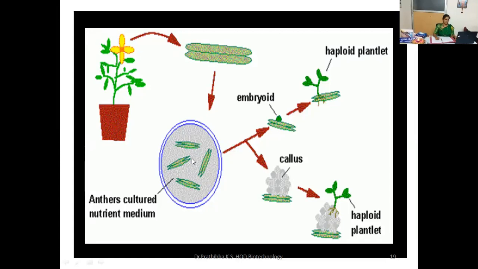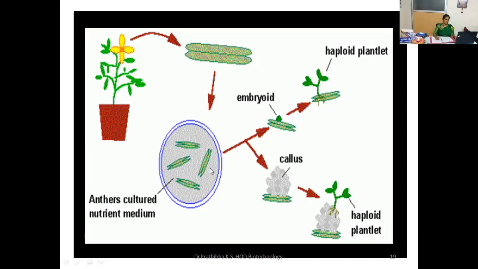Once I culture this anther on the nutrient medium, that will be further transferred to another nutrient medium for the organogenesis. From this anther, directly that anther further produces the embryoid. From the embryo, we are going to get the stem, and that will be known as the direct organogenesis.